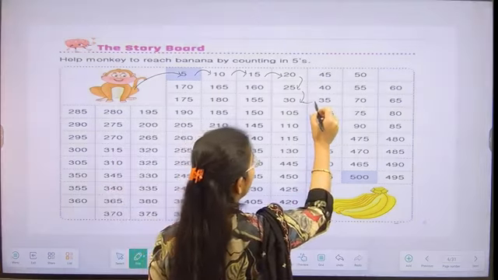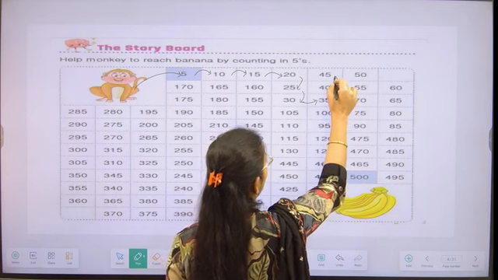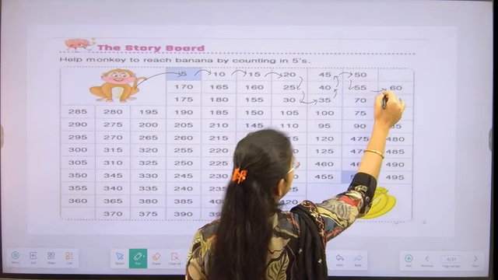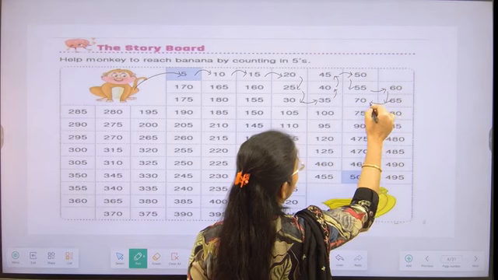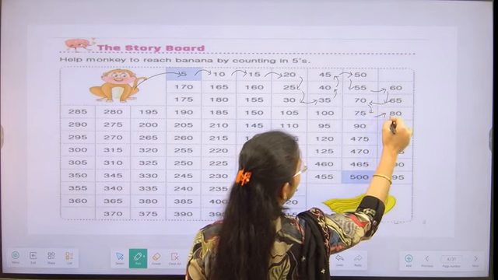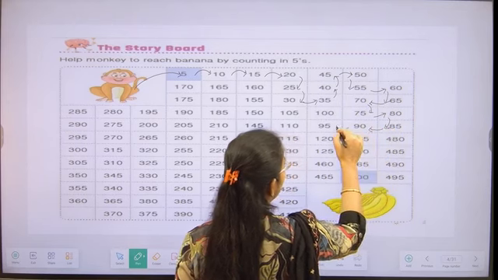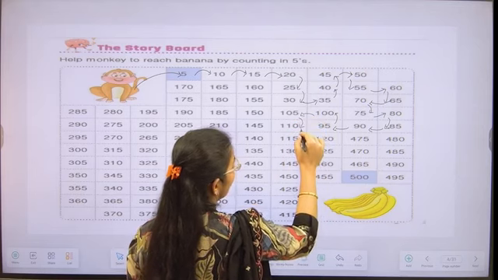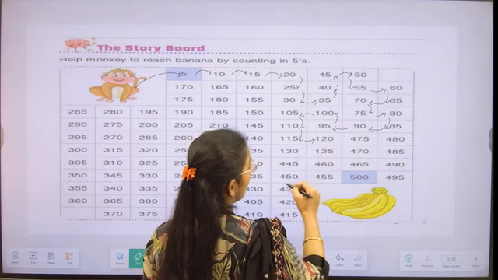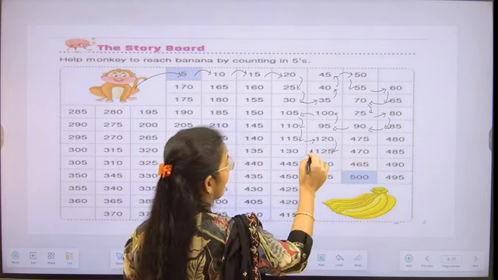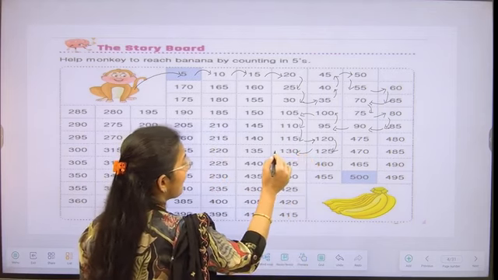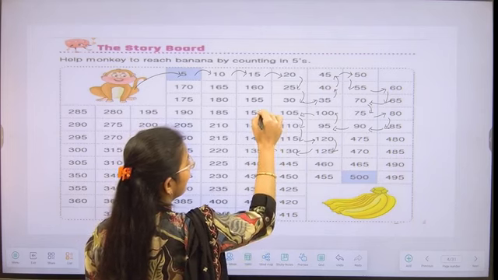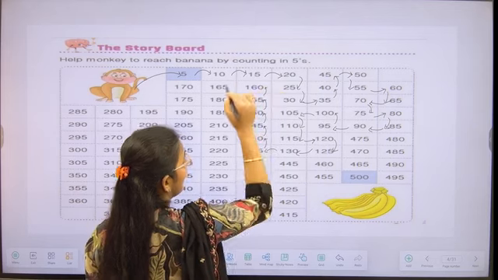After 30, the monkey will reach 35, then 40, 45, then 50, 55, 60, 65, then 70, 75, 80, 85, 90, 95, 100, 105, 110, 115, 120, 125, 130, 135, 140, 145, 150, 155, 160.